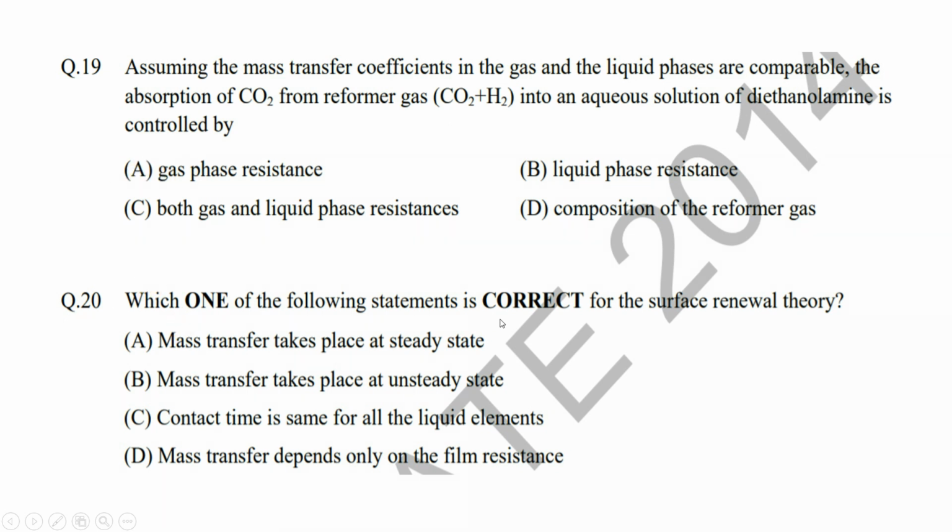Next, which one of the following statements is correct for the surface renewal theory? Remember this is the surface renewal theory. Mass transfer takes place at steady state. No, it is wrong, right? Mass transfer will not take place at steady state. Option B, mass transfer takes place at unsteady state. Yes, it is right. Mass transfer takes place at unsteady state in case of surface renewal theory, and also in case of penetration theory. Remember this thing, right? From here you can say option B is correct, but we will check further.